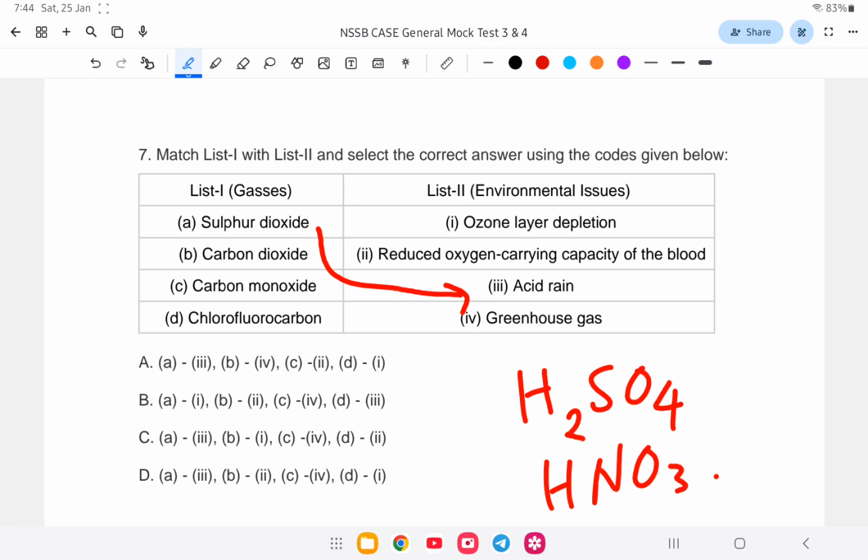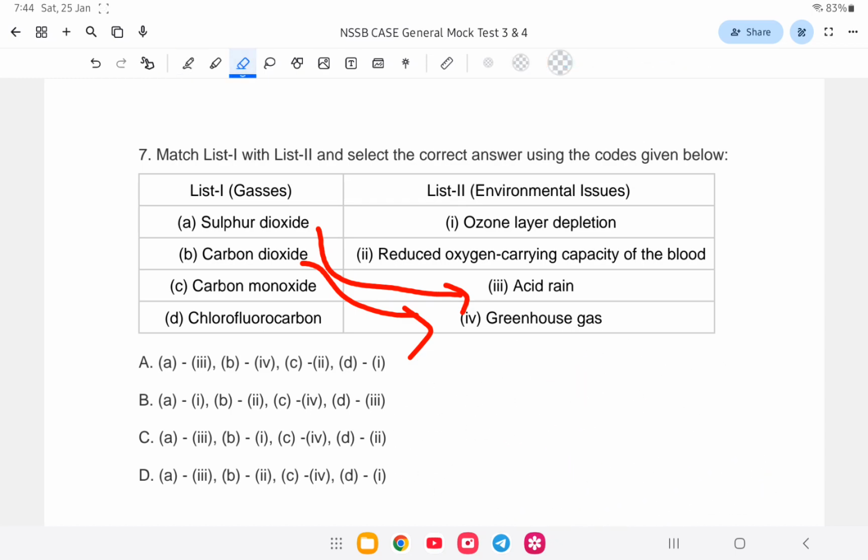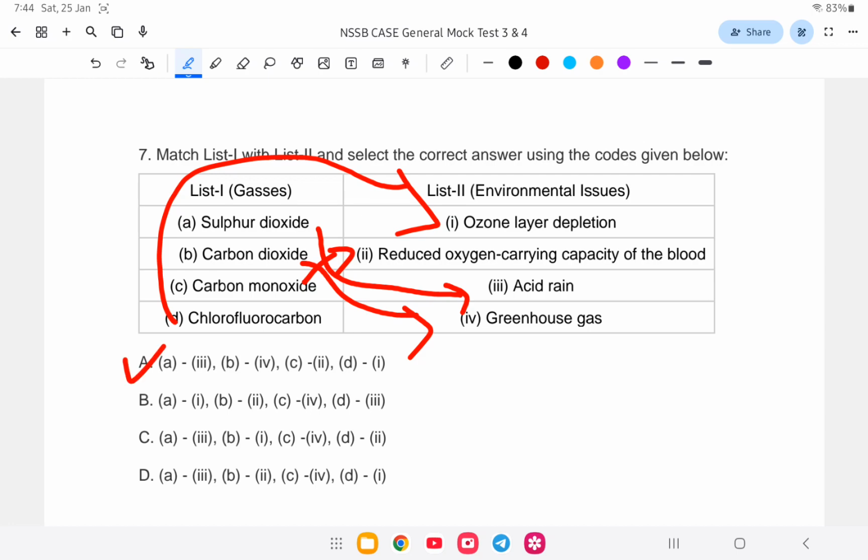So A is 3. Next, carbon dioxide is the greenhouse effect, number 4. Carbon monoxide, CO, affects oxygen: reduced oxygen carrying capacity, that is C is 2. Chlorofluorocarbon is an ozone-depleting material normally found in refrigerators. So it is A3, B4, C2, and D1. Option A is the correct answer.